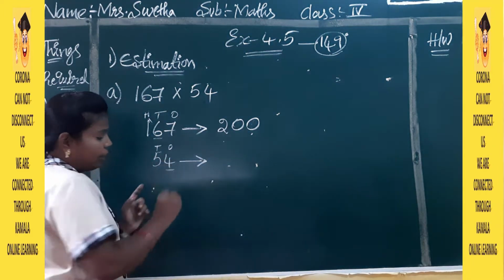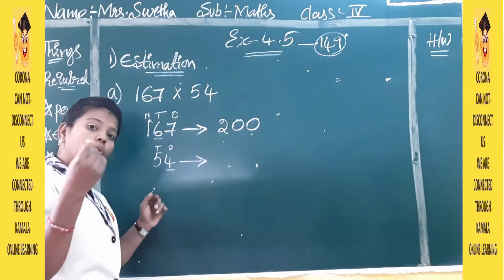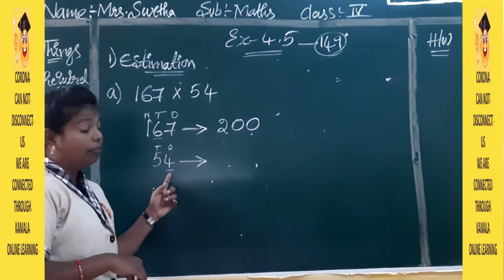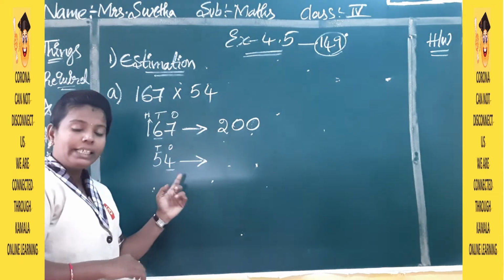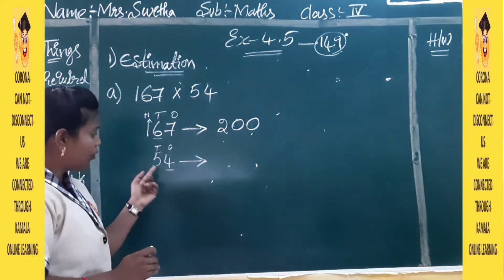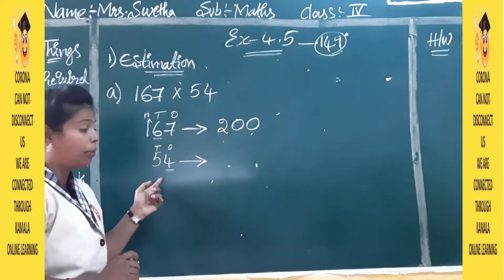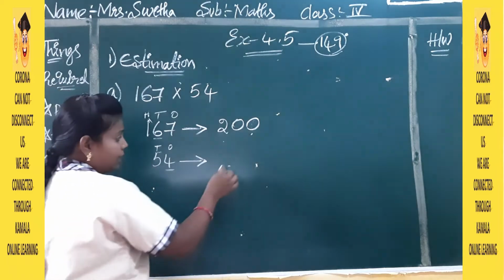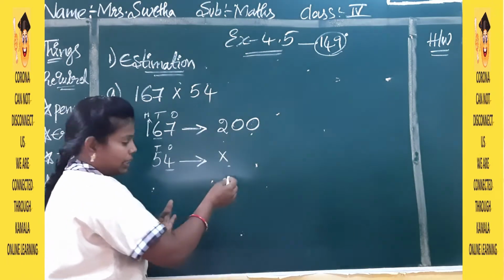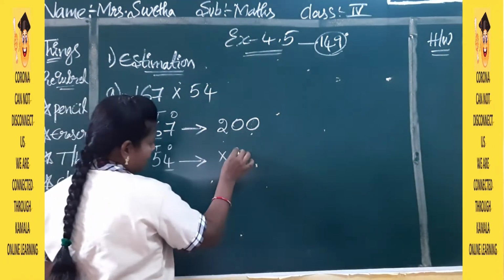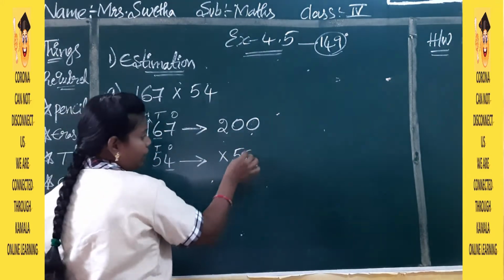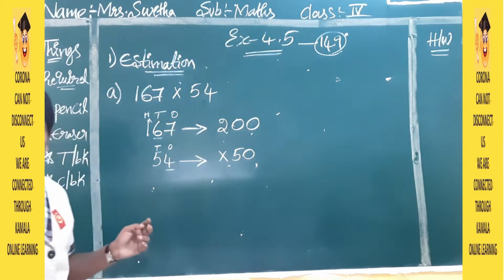We check whether the 1's place is more than 5 or less than 5. Here we have 4, which is less than 5, so we take the same number. So we take the same number 5 and the other number becomes 0.